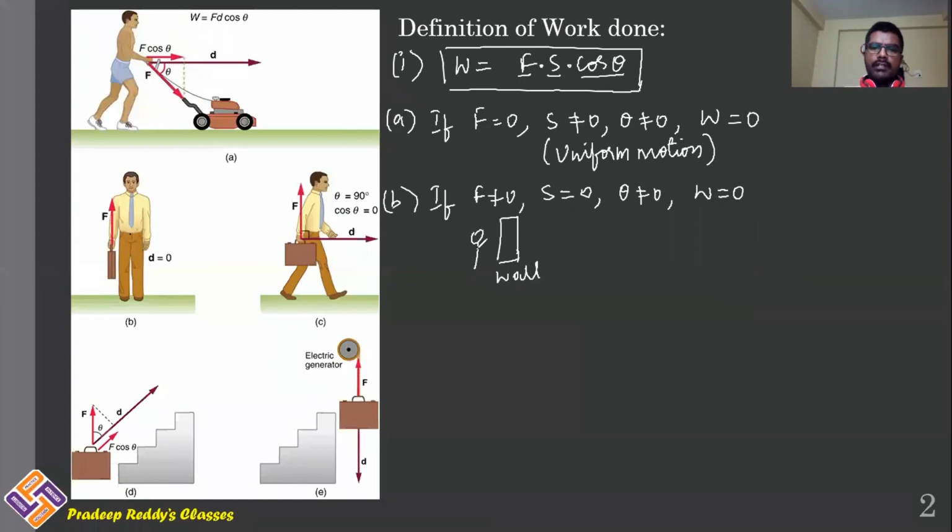A person is constantly pushing the wall. Here, force applied by the person on the wall is not equal to 0. But is there any displacement observed for the wall? There is no displacement observed for the wall. Therefore, work done in this case is also equal to 0. This is the no displacement condition.